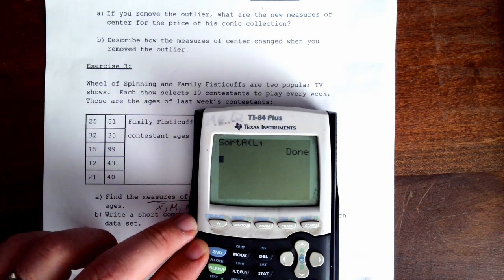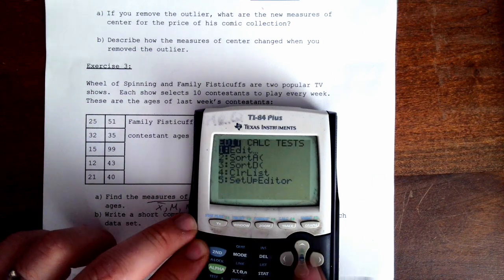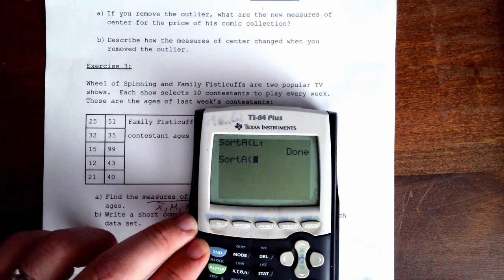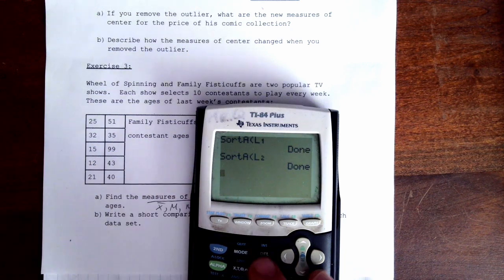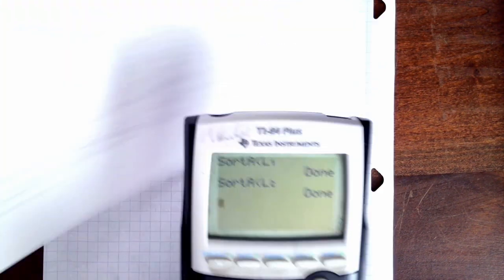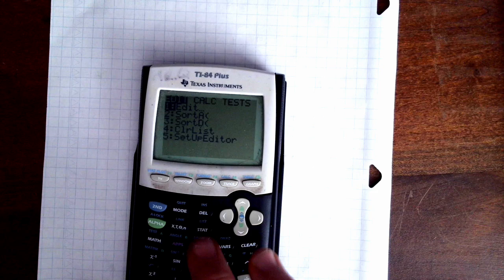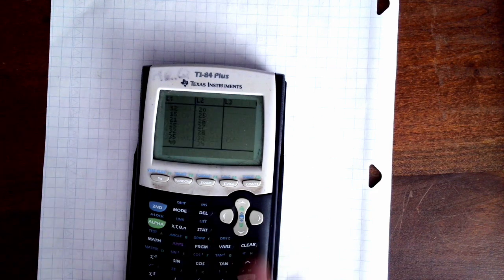So sort L1 in ascending order, stat, sort. L2 in ascending order. And now stat, edit.